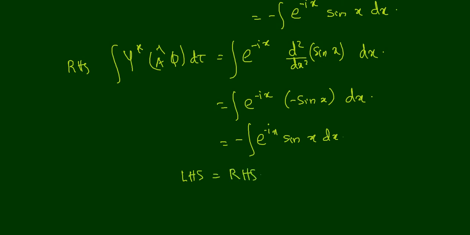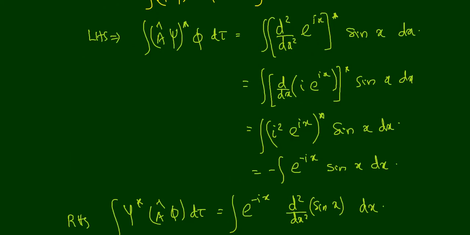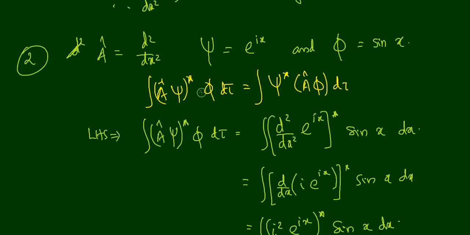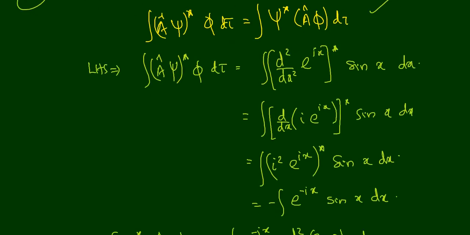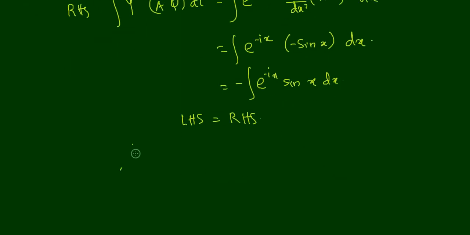So we have proven that integral of A cap psi whole star phi d tau is equal to integral psi star A cap phi d tau. We have proven this. So what does it mean? d square by dx square is a Hermitian operator. Therefore, d square by dx square is a Hermitian operator. Okay, so with these two examples, I hope you understood what is meant by Hermitian operators.